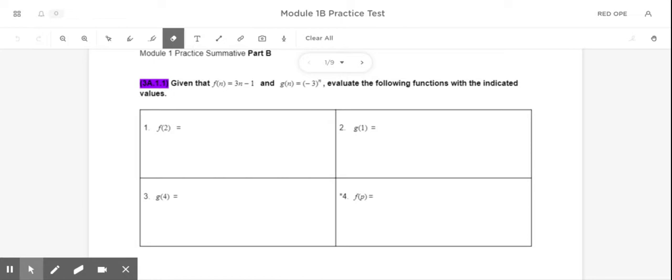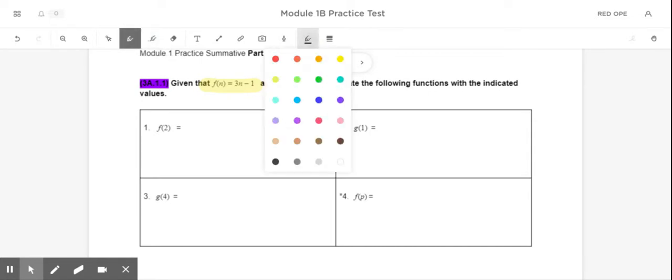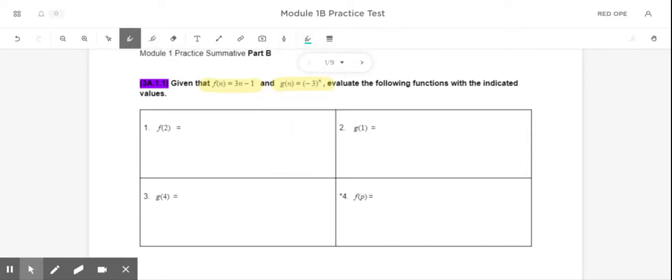In the directions here, it says that we have two functions. We are given f of n and g of n. And we are asked to evaluate the following functions with the indicated values. So problem number 1 here says find f of 2.